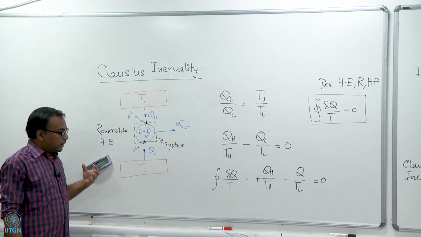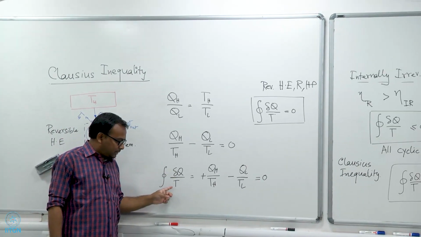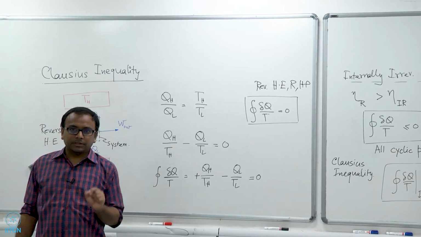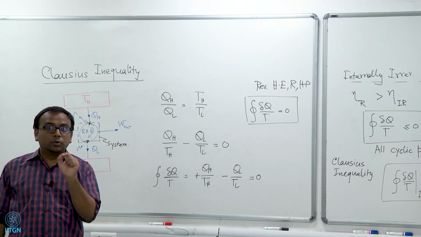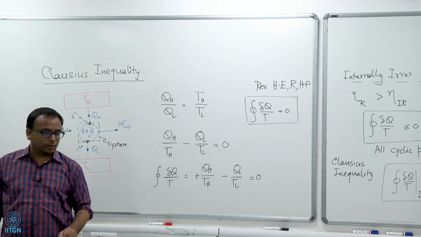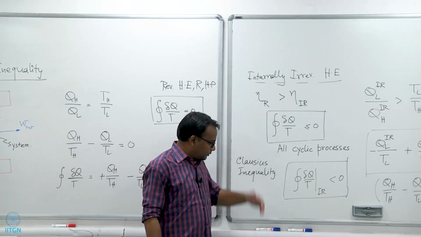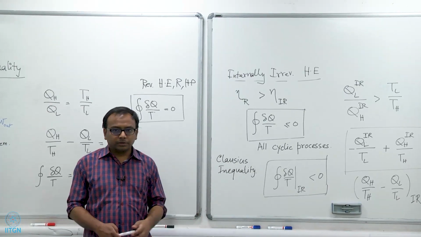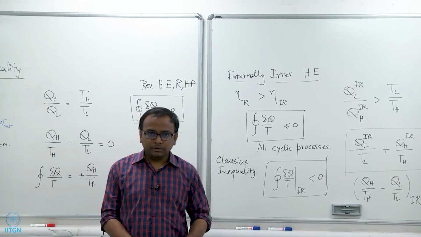But regardless of that, please keep in mind that this T in the integral is the temperature of that point of the system boundary through which heat transfer is taking place. So, this is the Clausius inequality, and as we will see in the next lecture, this will have important consequences, and based on this we can define something called entropy. So, let us end here. Thank you.